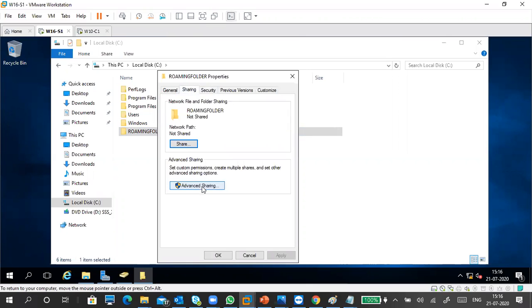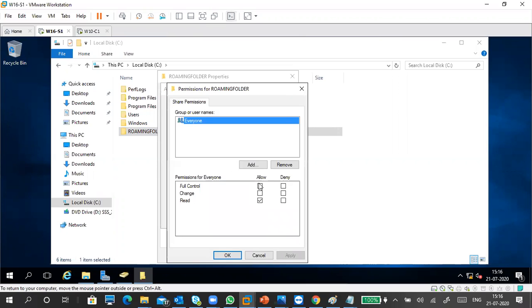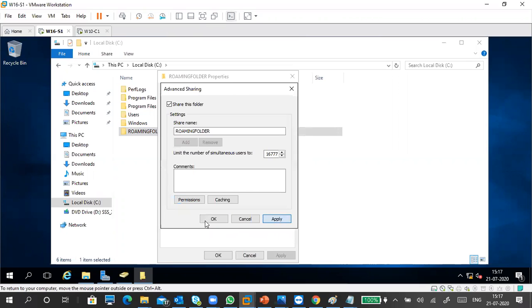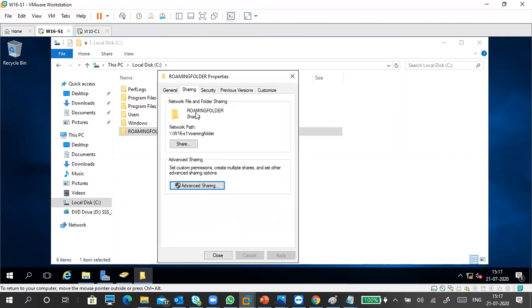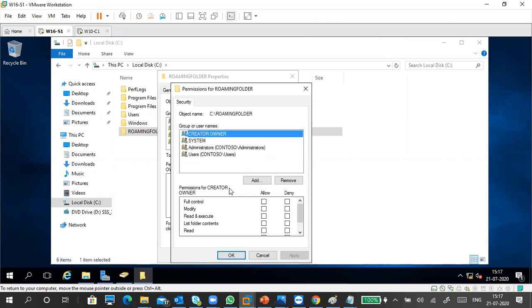Security, sharing, first sharing, advanced sharing. You know that one: advanced sharing, share this folder. I'm not changing anything, just giving everyone full control. Don't worry, because I'm giving permission to the main folder only. The internal user folder, nothing will happen to it.